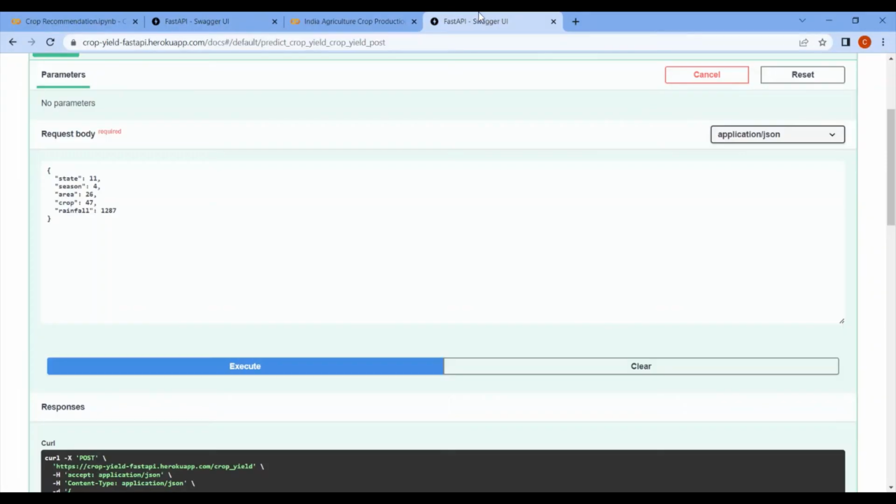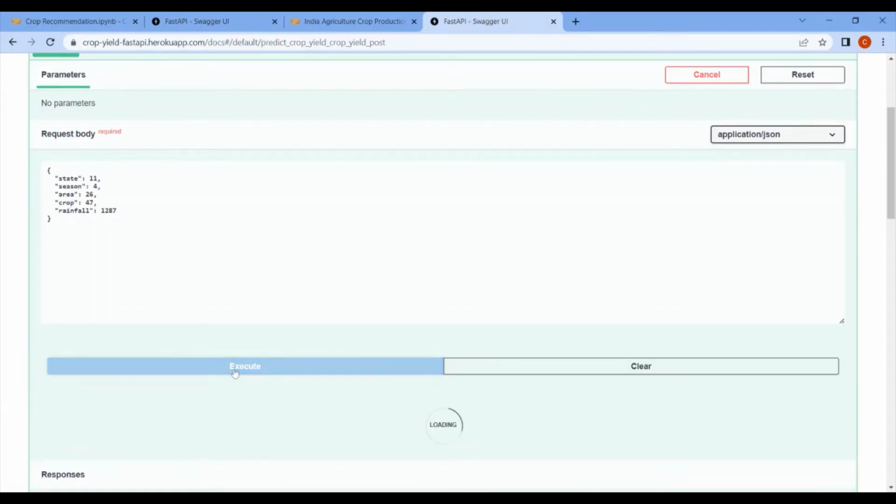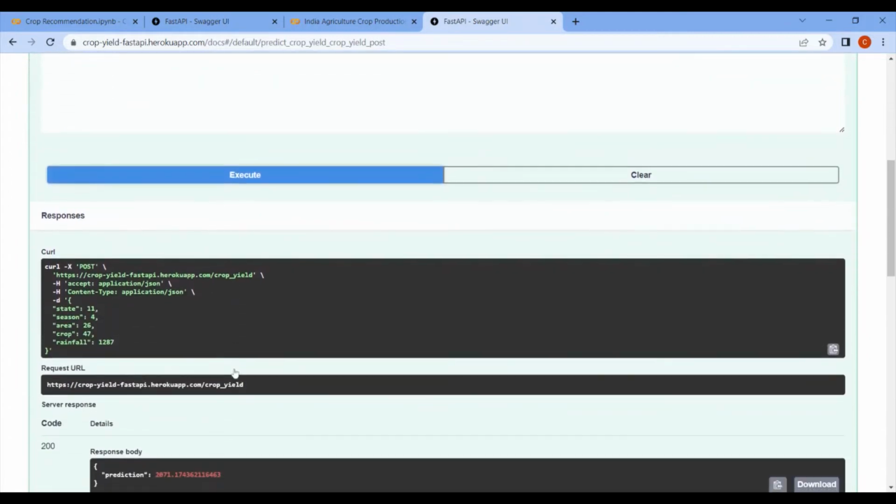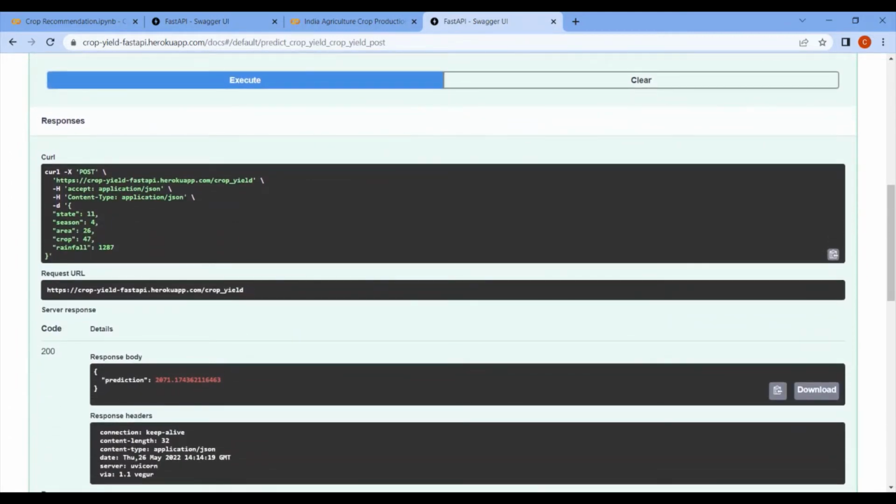Similarly, we have hosted it on Heroku. As soon as we give some inputs, it gives us the predicted value.